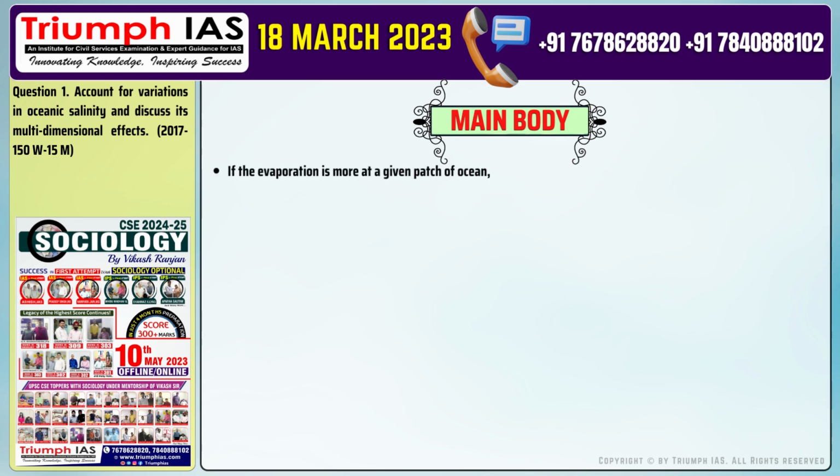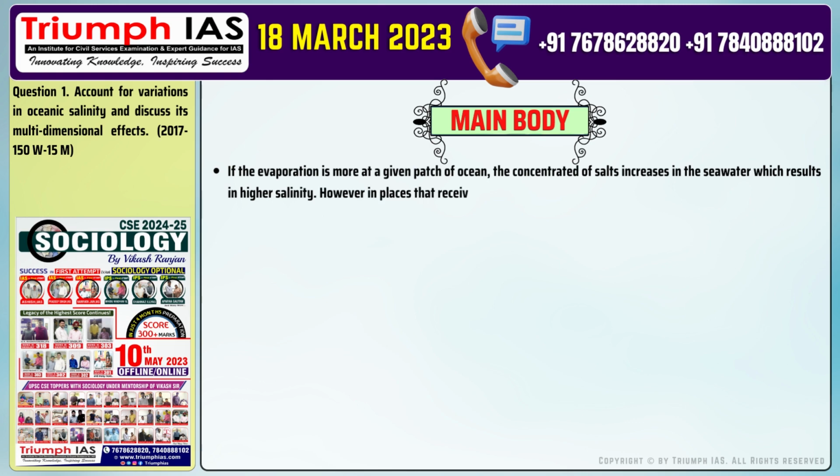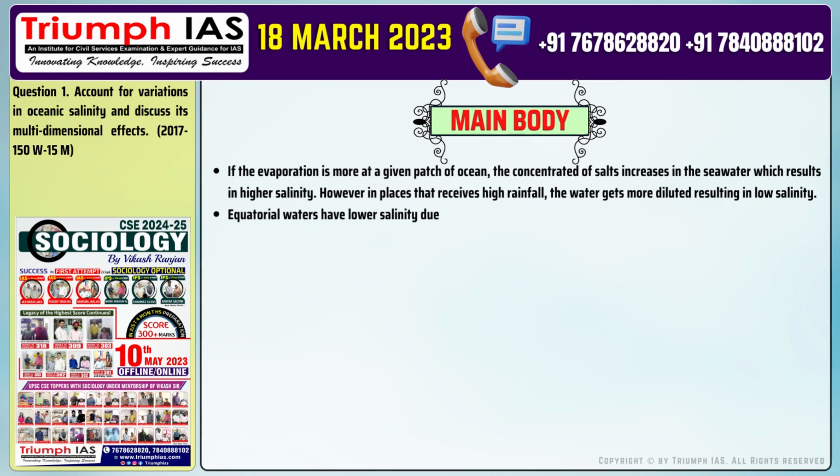If the evaporation is more at a given patch of ocean, the concentration of salts increases in the seawater, which results in higher salinity. However, in places that receive high rainfall, the water gets more diluted, resulting in low salinity. Number 2. Equatorial waters have lower salinity due to heavy rainfall and high humidity.